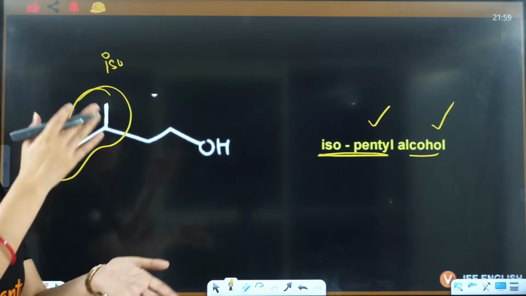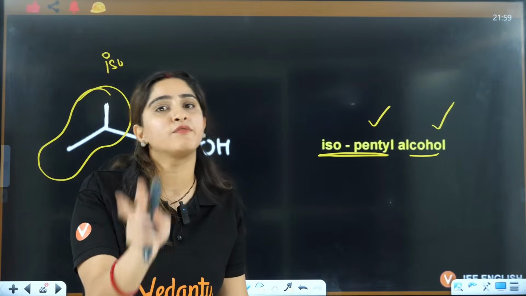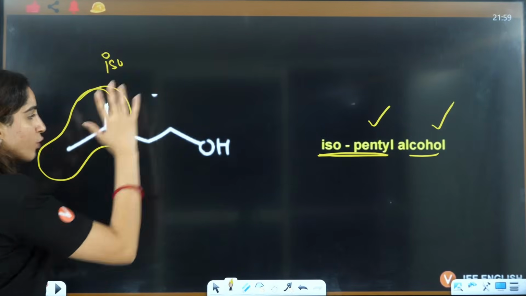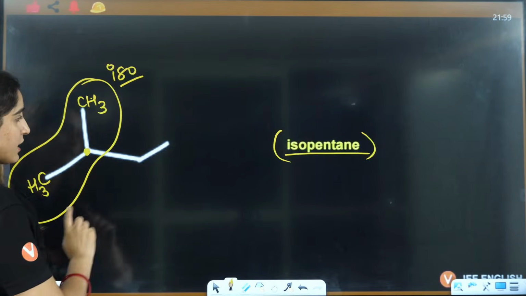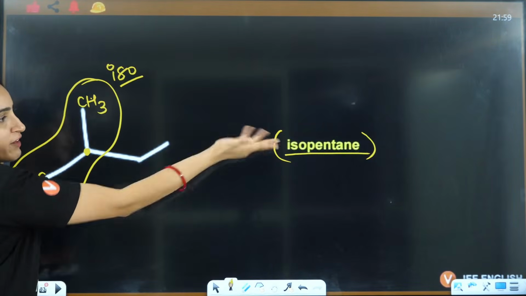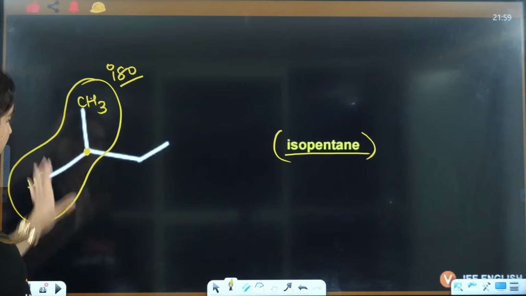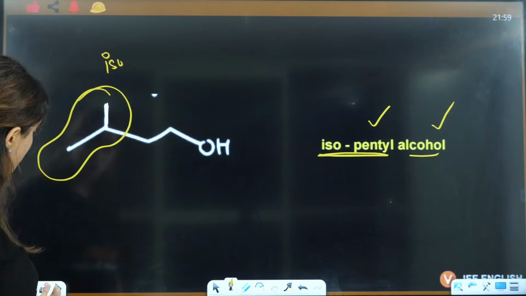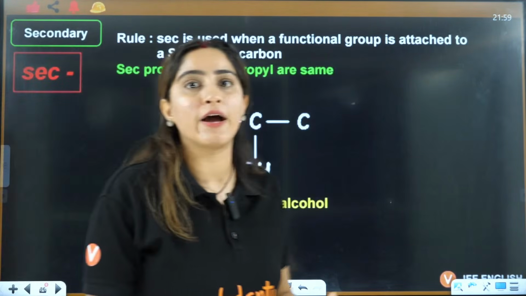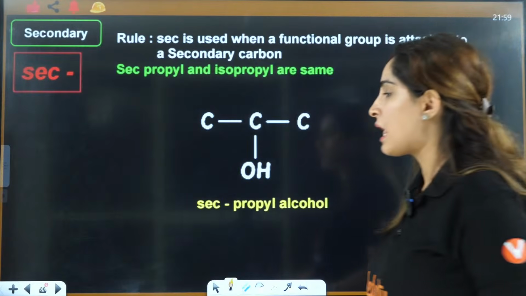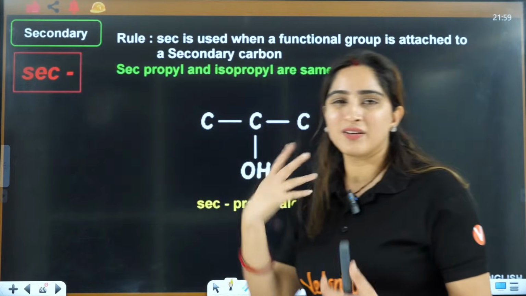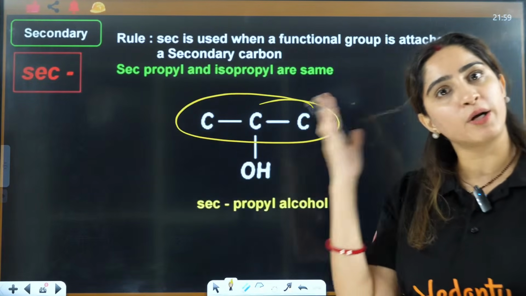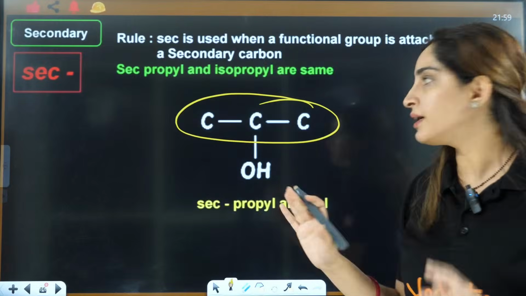Iso is that compound in which you have a carbon which is connected to two methyl groups. Now there can be a big chain over here. Here it is a different chain. Here there is no functional group, so I have directly written pentane. This thing is constant everywhere. Okay. So this is the identification of iso. Right. Now secondary is even simpler than that. Secondary is, you have this chain, ma'am, simply it looks like iso only, but here it doesn't matter.